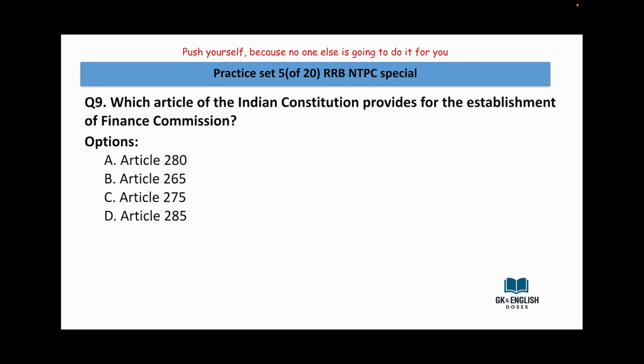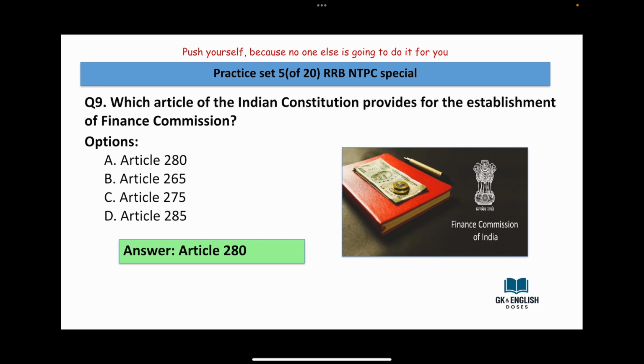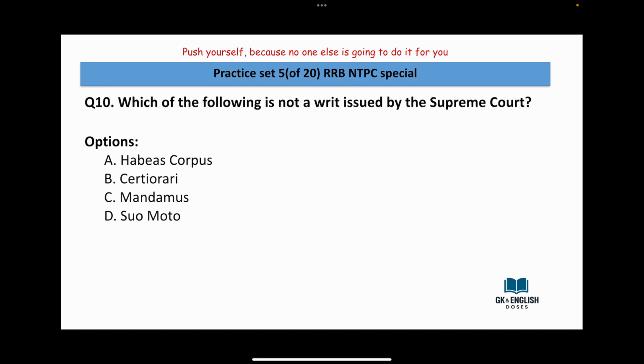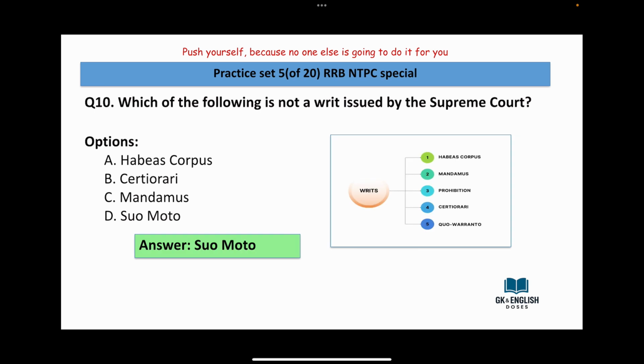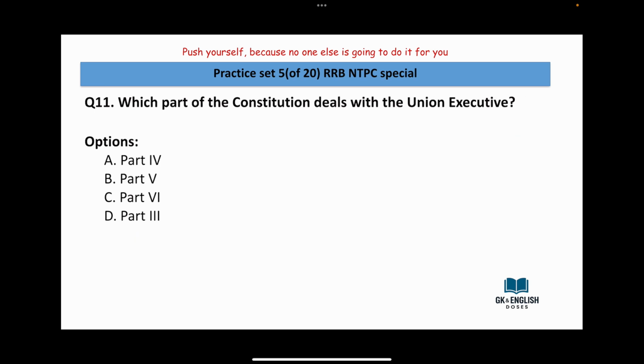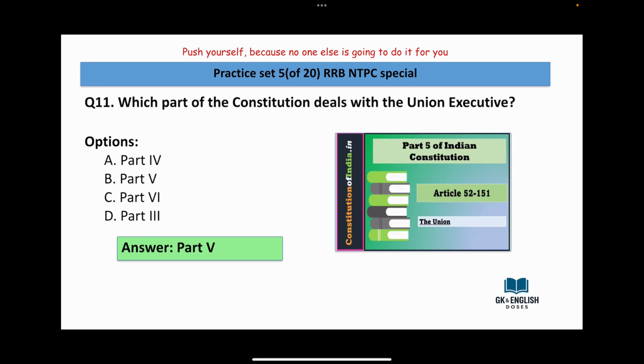Article 280, Article 265, Article 275, Article 285. Answer is Article 280. Which of the following is not a writ issued by the Supreme Court? Habeas corpus, certiorari, mandamus, suo motu. Answer is suo motu. Which part of the Constitution deals with the Union Executive? Part 4, Part 5, Part 6, Part 3. Answer is Part 5.